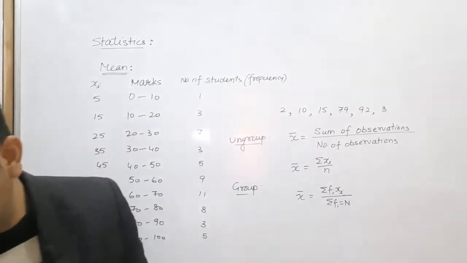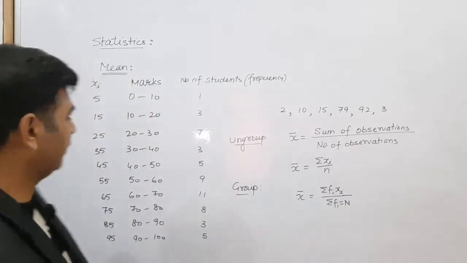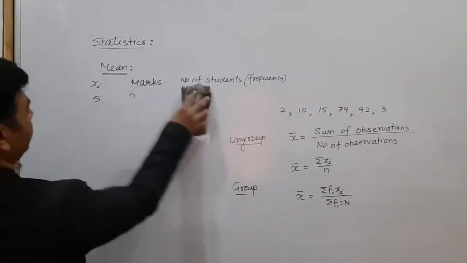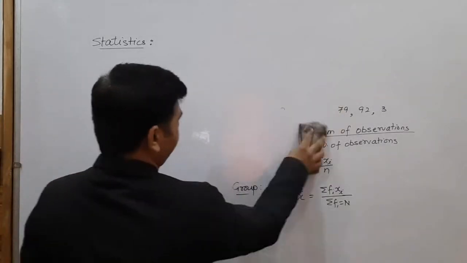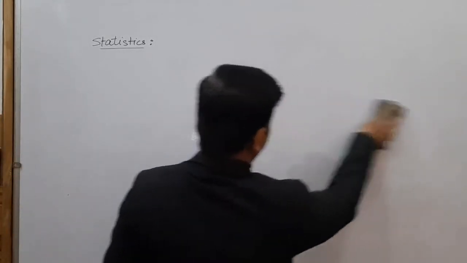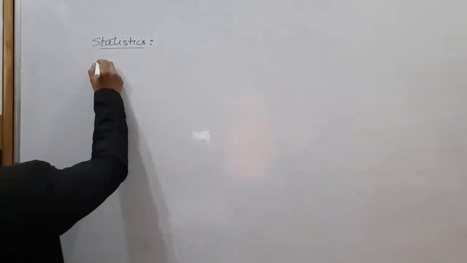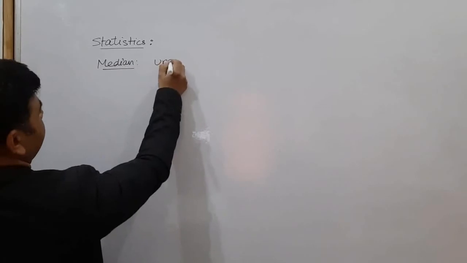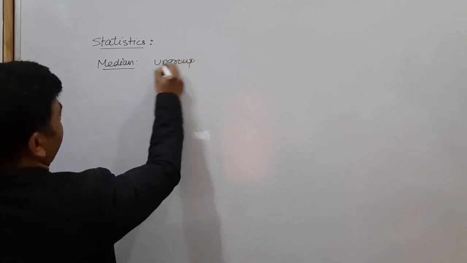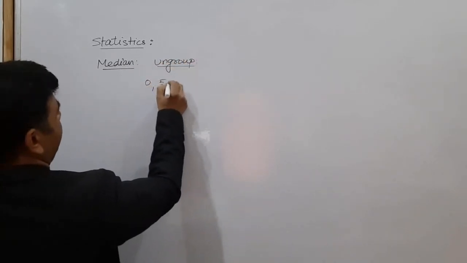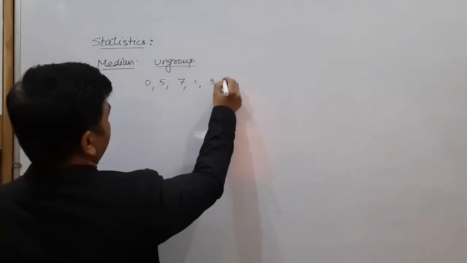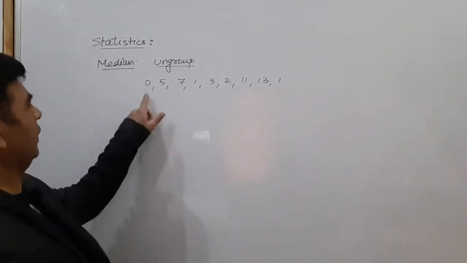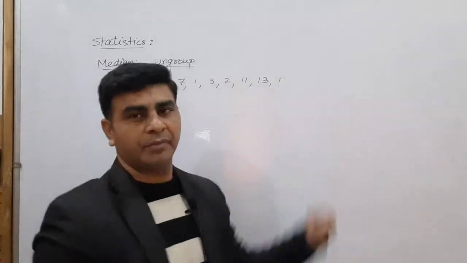Let me discuss how you can find the median of the given data, whether it is grouped or ungrouped data. Let me discuss first of all for your ungrouped data. Let us talk about ungrouped first. First of all, let me take 0, 5, 7, 1, 3, 2, 11, 13 and 1. So 1, 2, 3, 4, 5, 6, 7, 8, 9 terms are there.